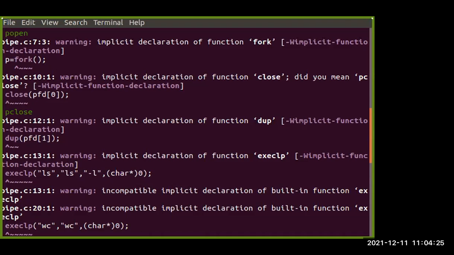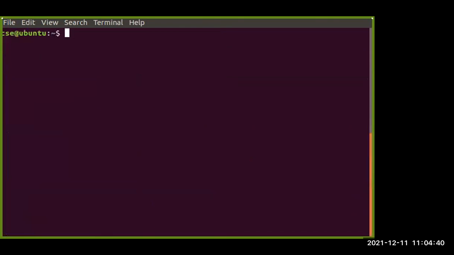So we write a code for this particular problem: to write a C program to illustrate communication between two unrelated processes using some piping function. So we need to write code in a particular editor, any editor. But before that, first we are going to try to create a particular file.